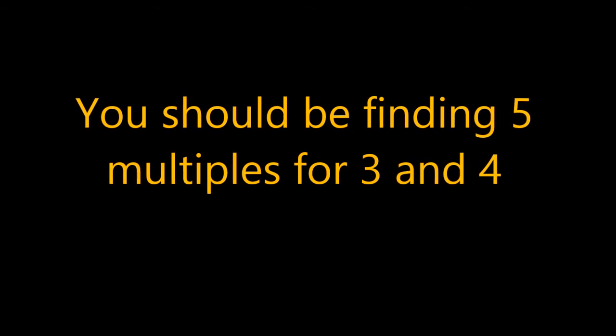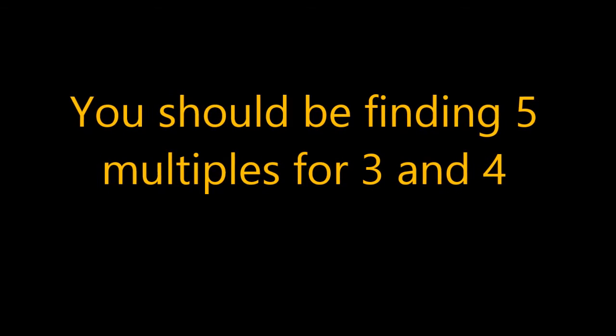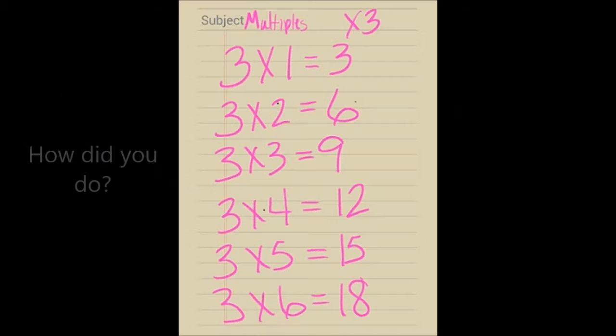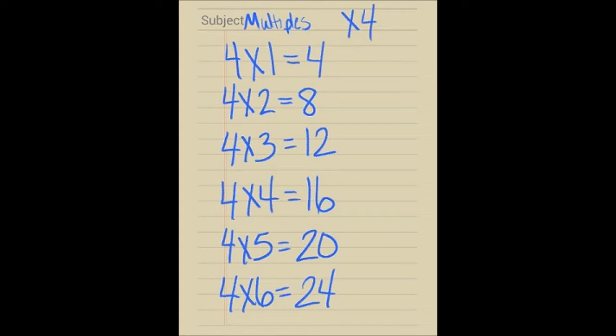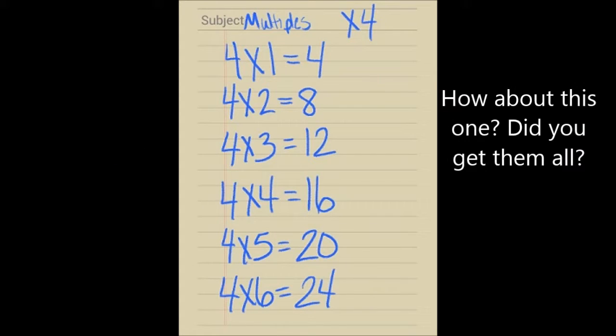Okay, here we go. See if you come up with the same multiples I did. For 3, I came up with 3, 6, 9, 12, 15, and 18. How did you do? Now let's look at what multiples I come up with for 4. I came up with 4, 8, 12, 16, 20, and 24.